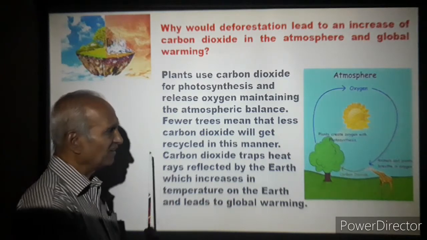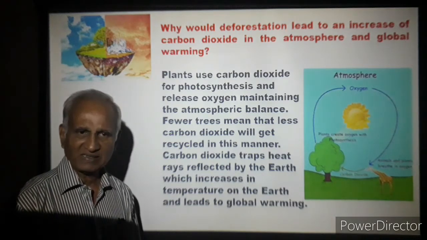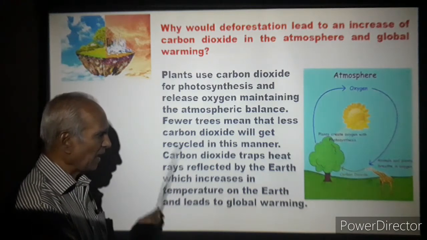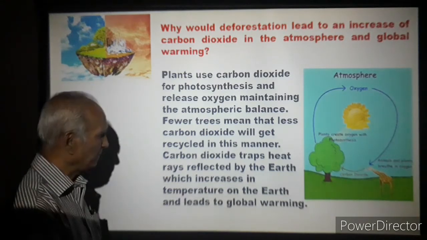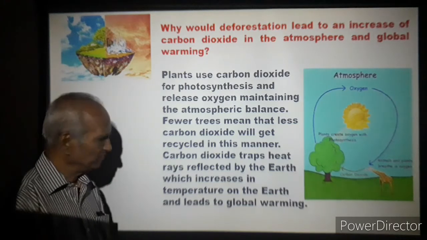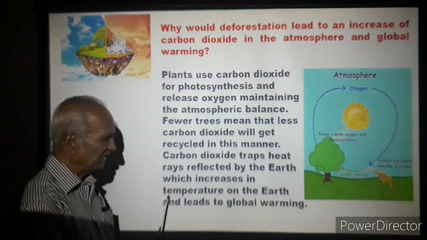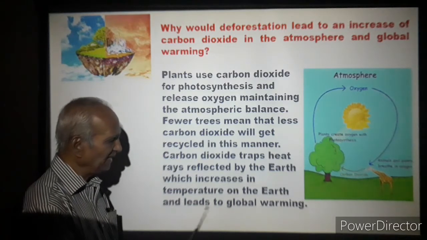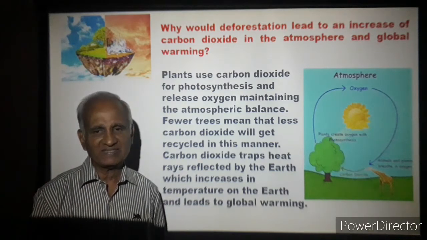Carbon dioxide traps heat. What happens to the increased carbon dioxide in the atmosphere? As it increases, automatically heat gets trapped in the atmosphere. With that, the temperature in the atmosphere starts picking up. Carbon dioxide catches hold, traps. Heat rays reflected by the earth increase the temperature on the earth and lead to global warming. The global temperature starts increasing.